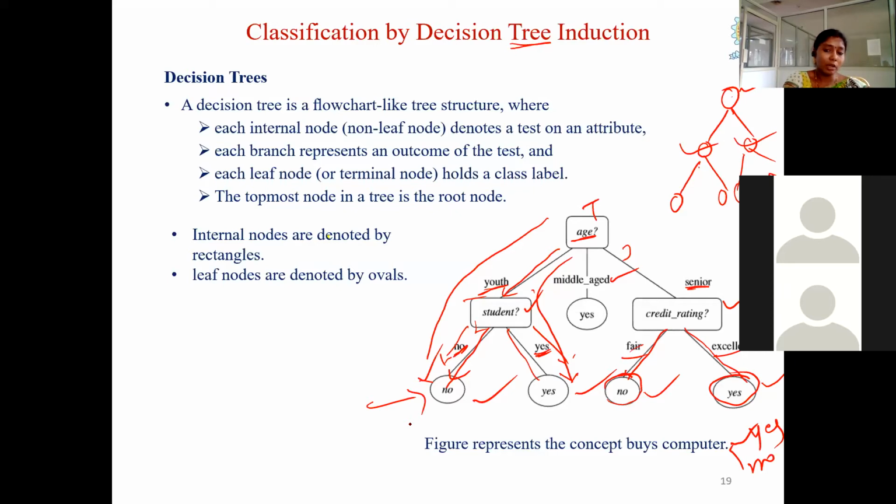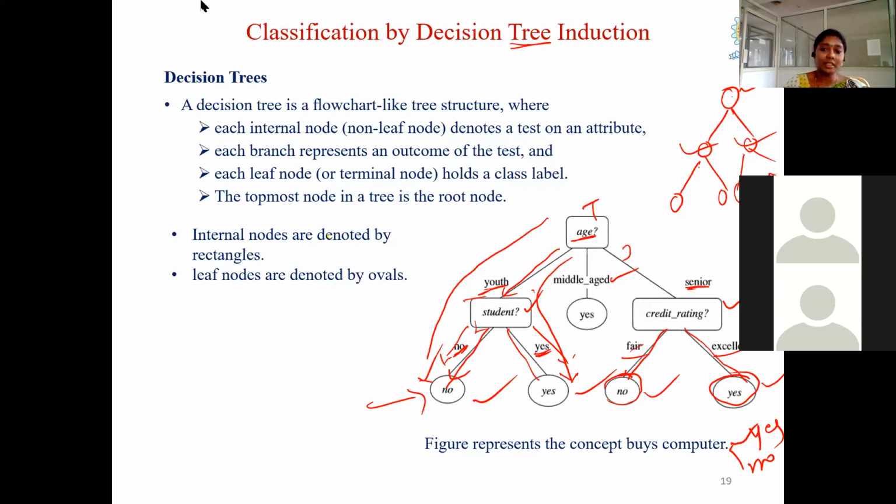So how can we trace this tree? How can we assess this tree? If the age is senior and credit rating is fair, what is the label? Anybody? If the age is senior and credit rating is excellent, what is the label? Yes, ma'am. Yes is the label.